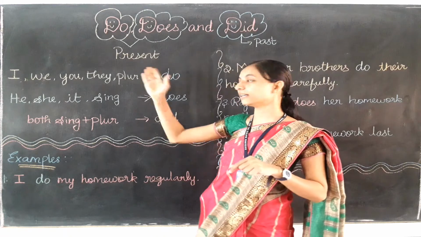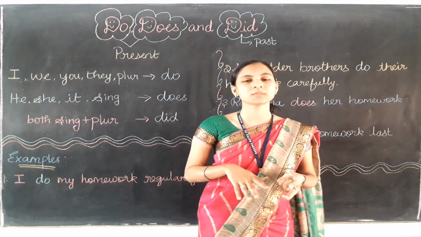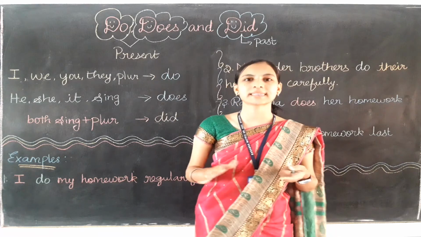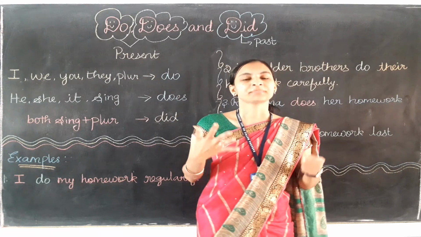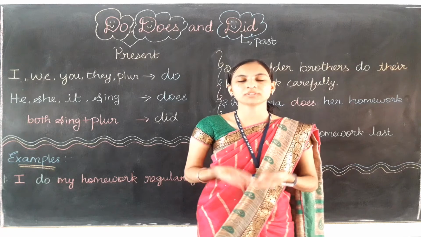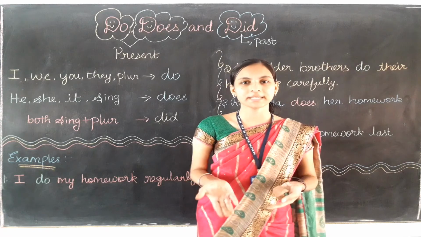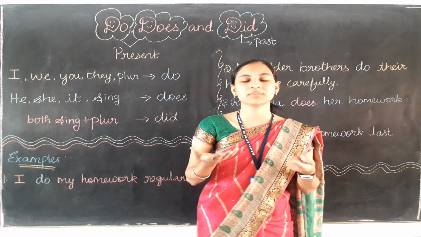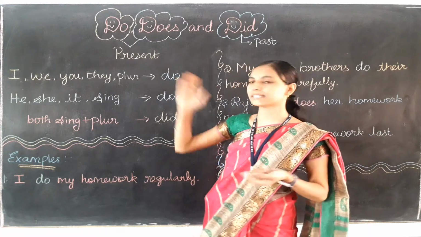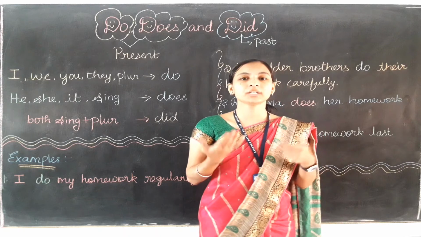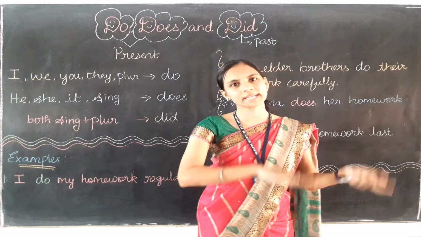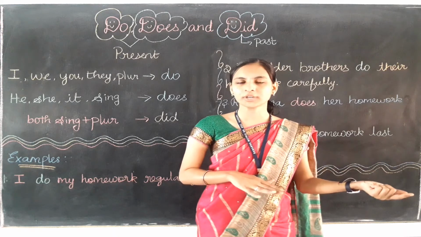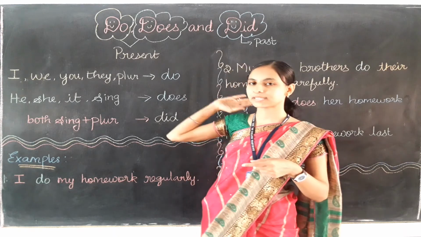So already we learned about what is present and what is past. If you have forgotten, I can repeat again. Present means the action, the thing which we are doing now, the action which is happening now. Currently, what we are doing, if we are talking about it, that is the present time. When we are talking about an action which is already completed, then that means the past time only.